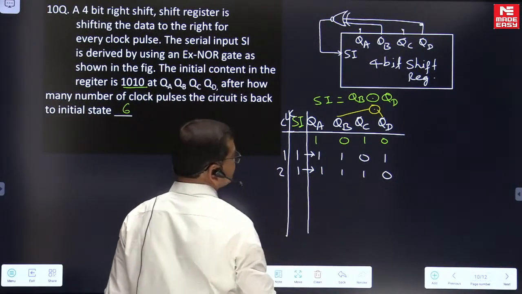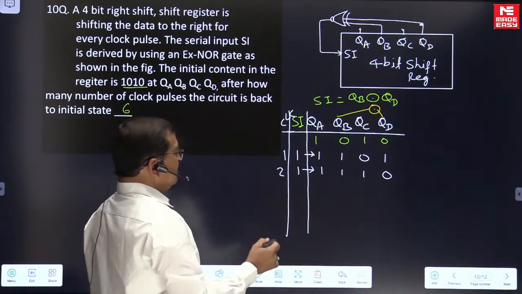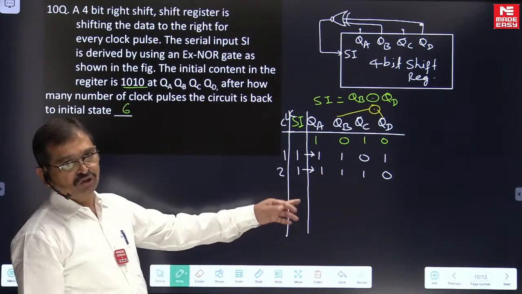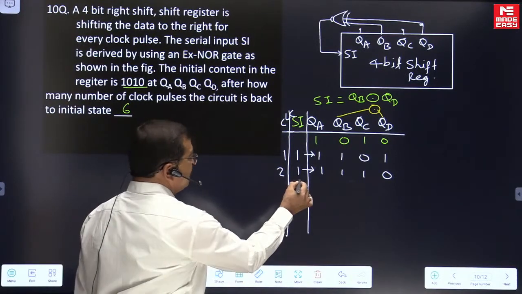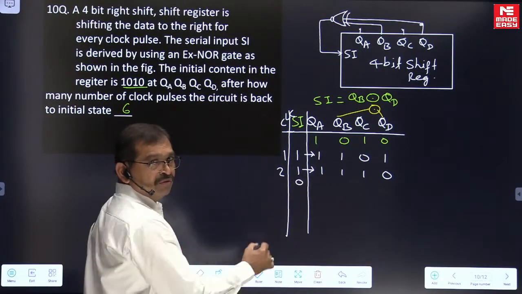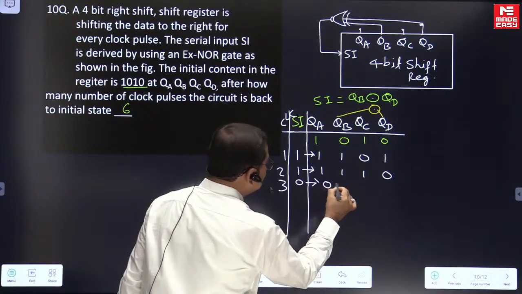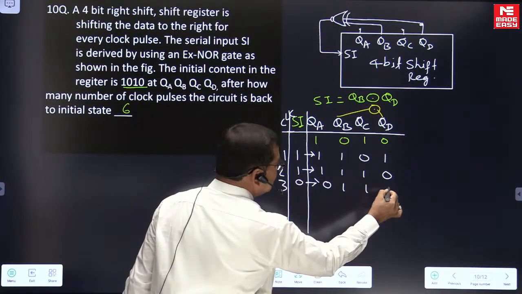Now QB is 1, QD is 0. One is 1, one is 0, so the XNOR result will be 0. When you apply the third clock pulse, you get 0, 1, 1, 1.